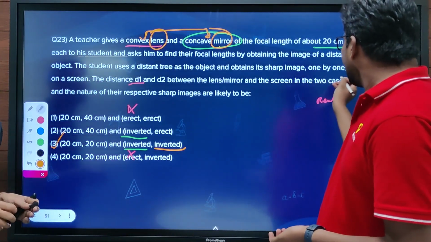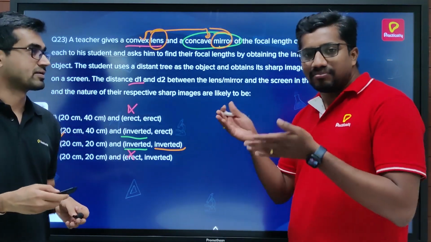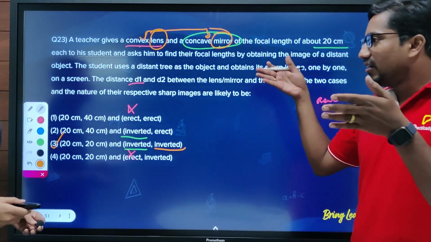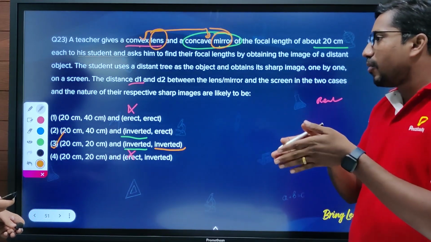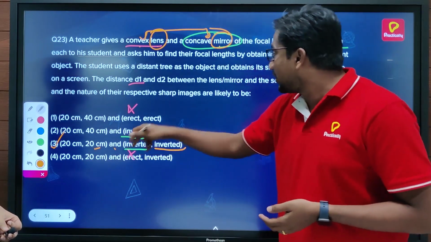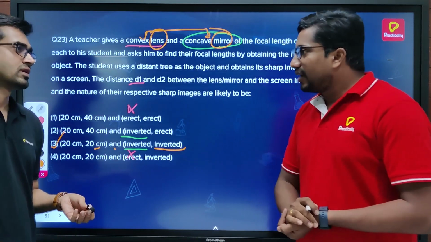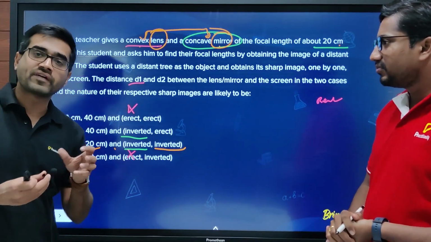So here they said the screen is likely to be placed at the focus. Focus is the distance where we measure the focal length, exactly from the optic center or mirror to the focus. So that will be 20 centimeter and 20 centimeter, since the focal length given here is 20 centimeter. So always the image is at focus.